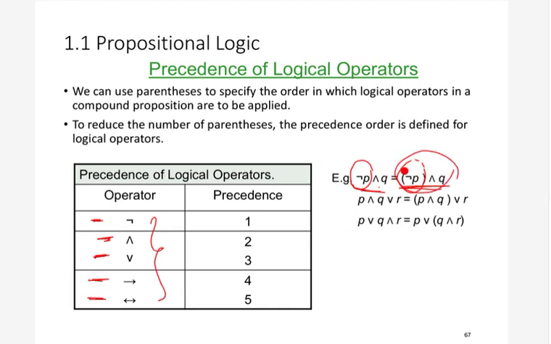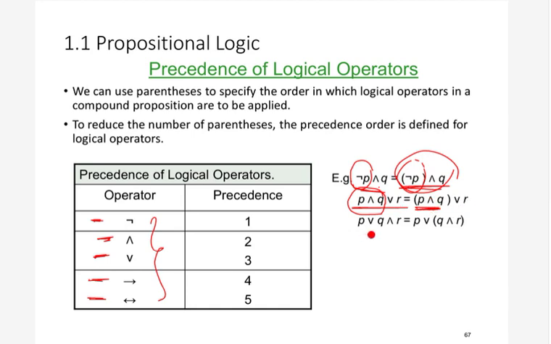Similarly here, again we have or operator and and operator, and we know from this table that the and operator has more precedence than the or operator. So first we will compute this, and then we will compute or. This is the precedence of logical operators.